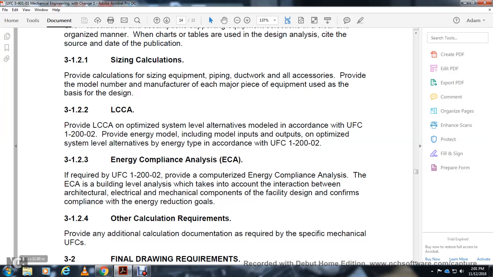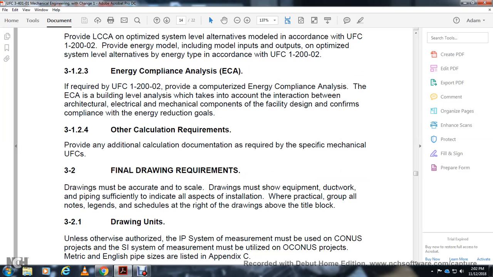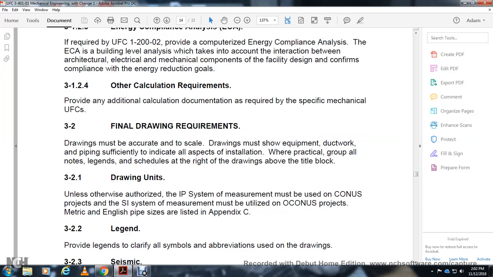Provide other calculation requirements. Additional calculation documents are required for the specific mechanical UFCs. 3.2 Final drawing requirements. Drawings must be accurate, and the scale of the drawings must show the equipment, duct, and piping, and indicate all aspects of the installation, including all the notes, legend, and schedule to the right of the drawing above the title block. 3.2.1 Drawing units: unless otherwise specified, for the IP system of measure, must be for the low content projects. Metric angles and pipes are listed in Appendix C.